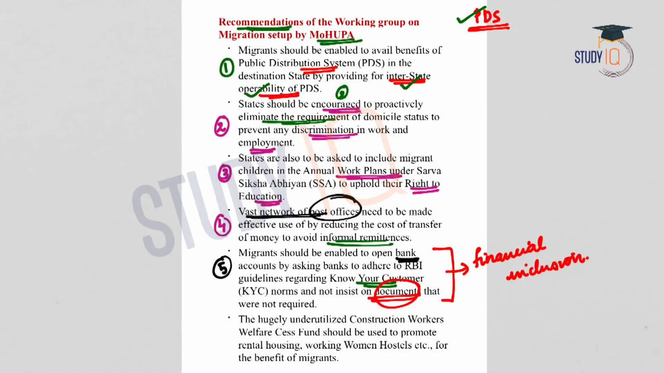The next recommendation was regarding the use of Construction Workers Welfare Cess Fund, and there has been a large unutilized fund in this. So this should be used to promote rental housing, working women's hostels, etc. so that the migrants will get better accommodation facilities. So these were the recommendations provided by the Ministry of Housing and Urban Poverty Alleviation.